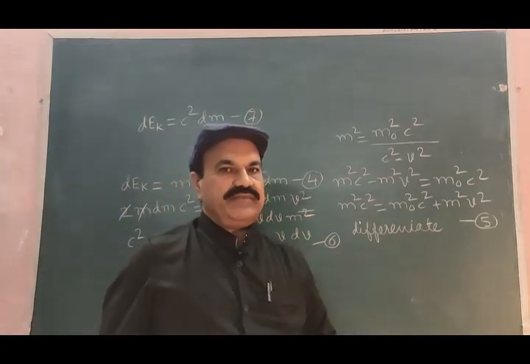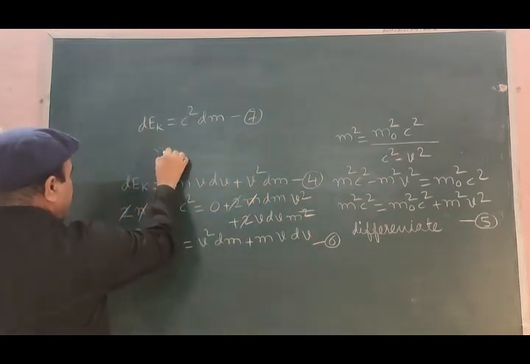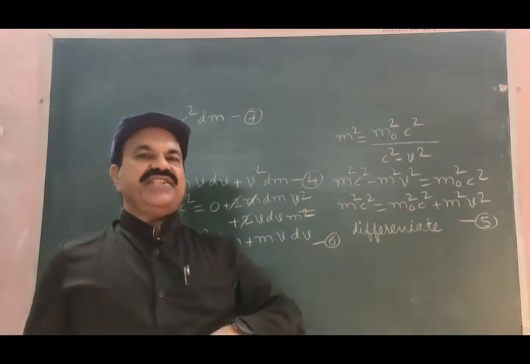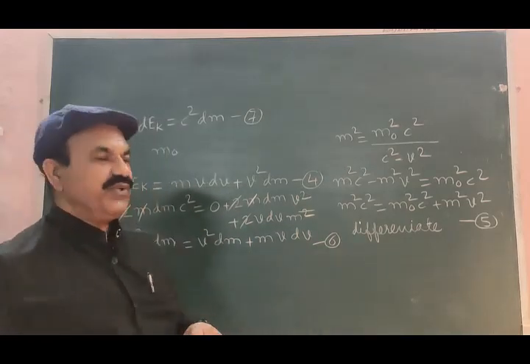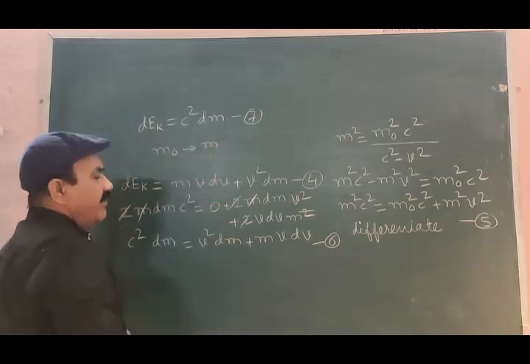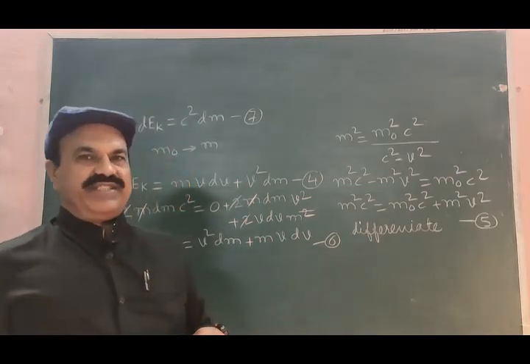We know one thing: mass of a body is m0 when the body is at rest, when the velocity is 0. This mass becomes m when the body has certain velocity.